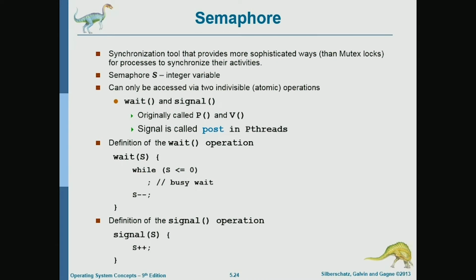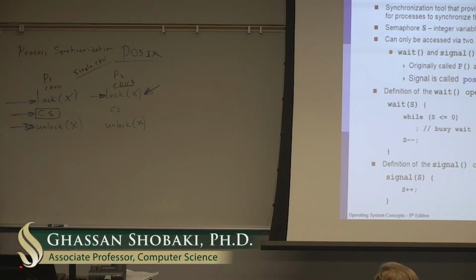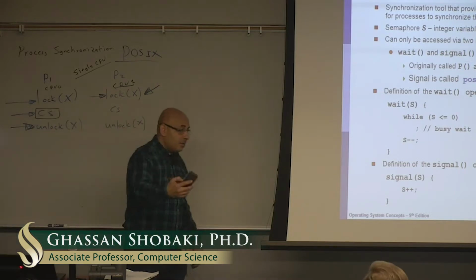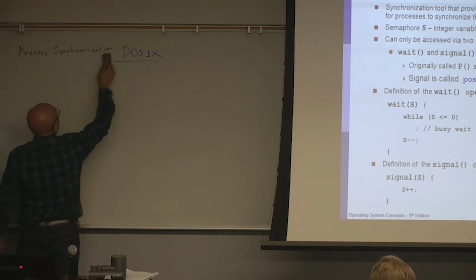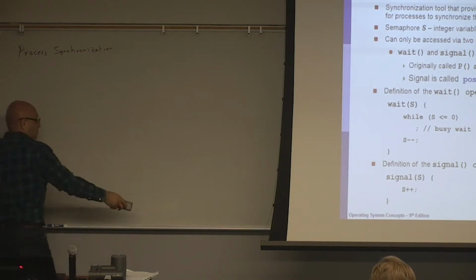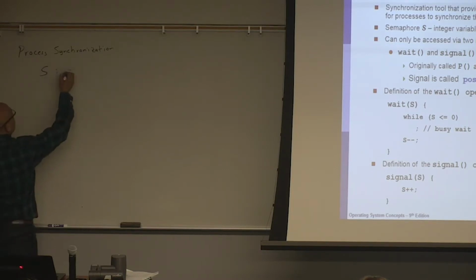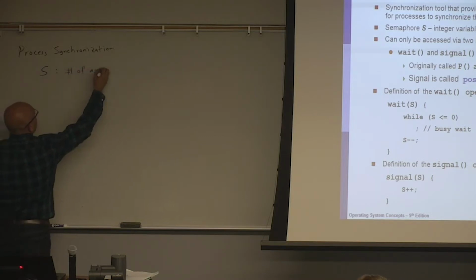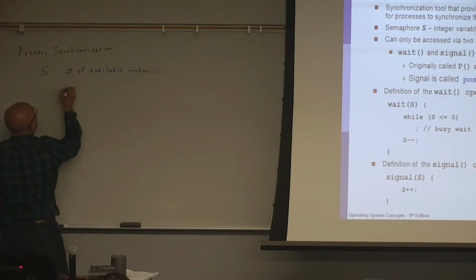Semaphores. Now the semaphore is more general than a lock. With a semaphore, you can do what you can do with locks and more. I think the best way of thinking of a semaphore is to think of it as a variable, S, that counts the number of available instances of a resource.